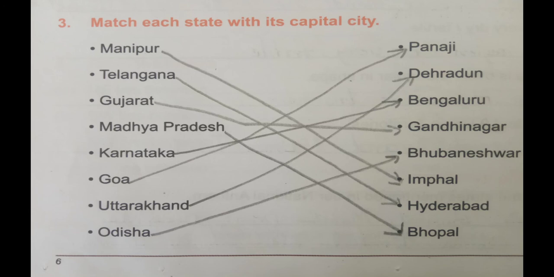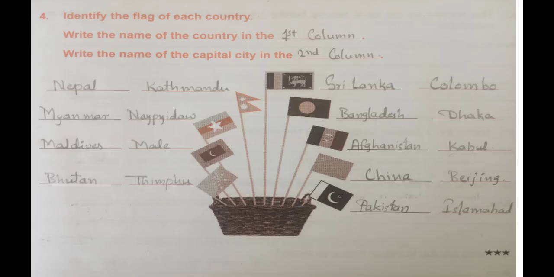Okay. So the last question, the fourth question, is: identify the flag of each country and write the name of the country in the first column, and write the name of the capital city in the second column. They have given the countries' flags, and we have to write the country name, and in the second column the capital city of that particular country.